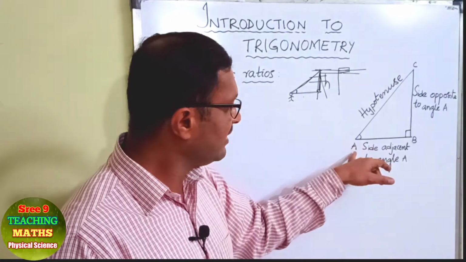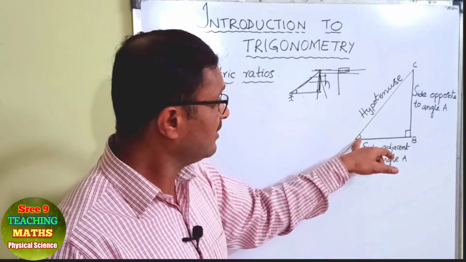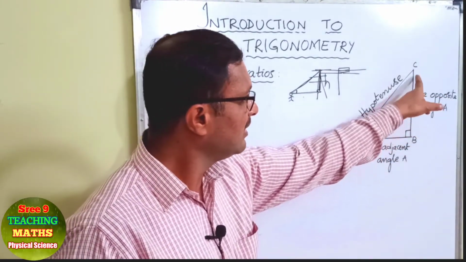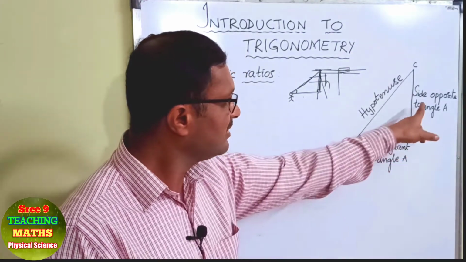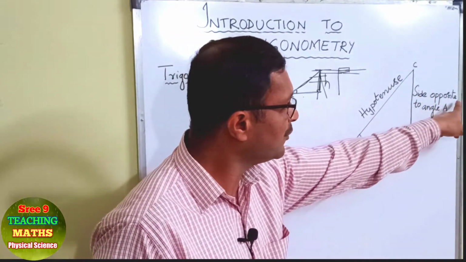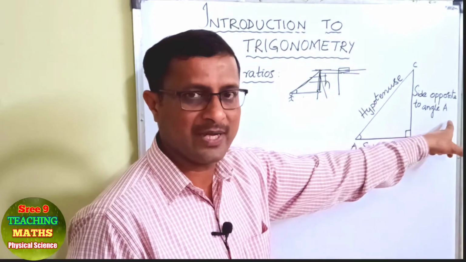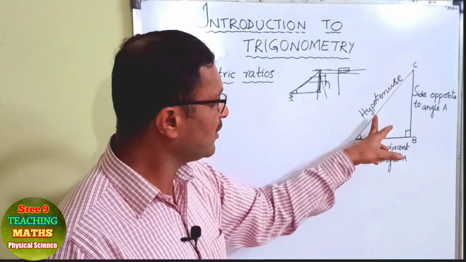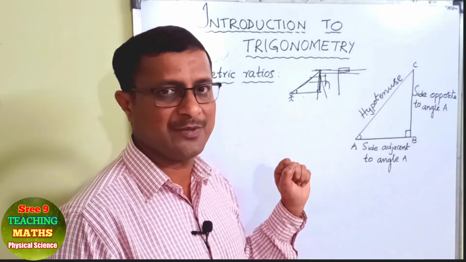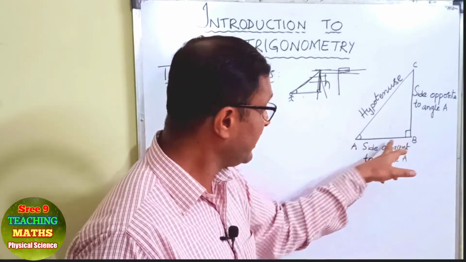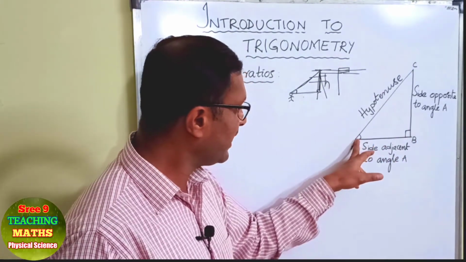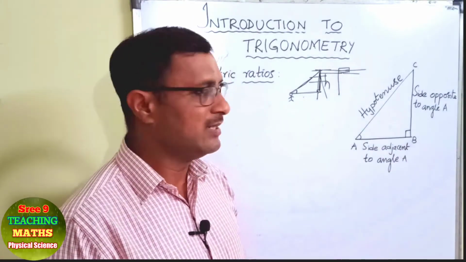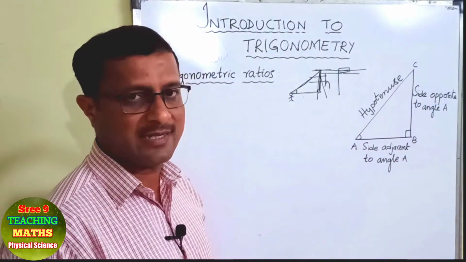So the angle we have taken is angle A. The side in this right angle triangle which is opposite to this angle is called the side opposite to angle A. And you know that the side opposite to the right angle is called the hypotenuse, right? And the side AB, which is adjacent to angle A, is called the side adjacent to angle A, right? So these are the names of the sides.